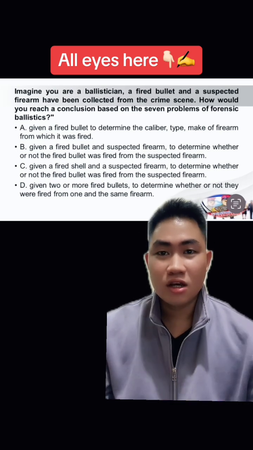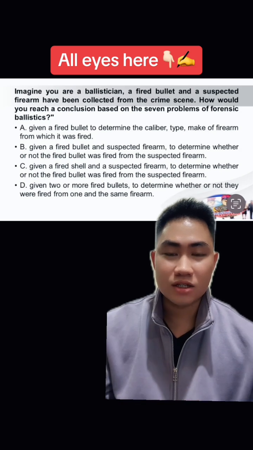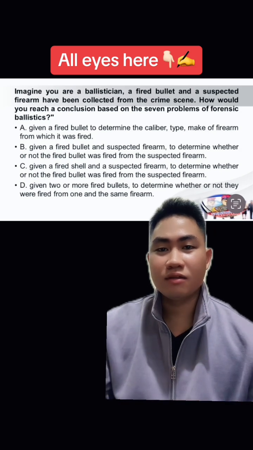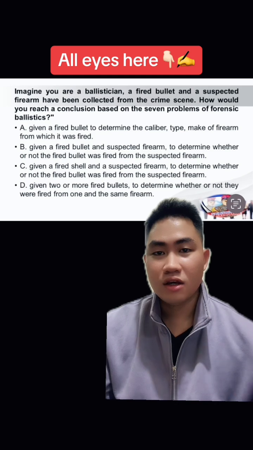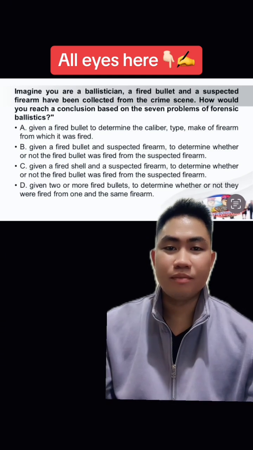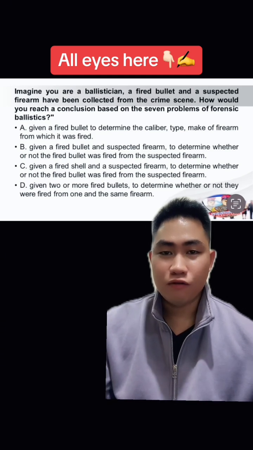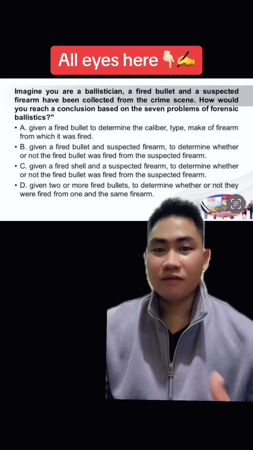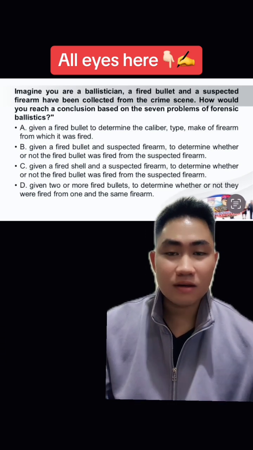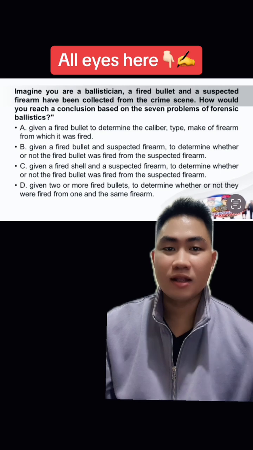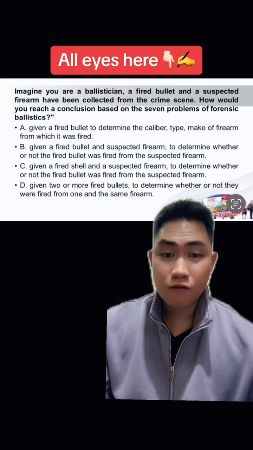So just like this. The question is, imagine you are a ballistician. A fired bullet and a suspected firearm had been collected from the crime scene. So how would you reach a conclusion based on the 7 problems of forensic ballistics? Again, given a fired bullet and a suspected firearm had been collected from the crime scene, how would you reach a conclusion based on the 7 problems of forensic ballistics?